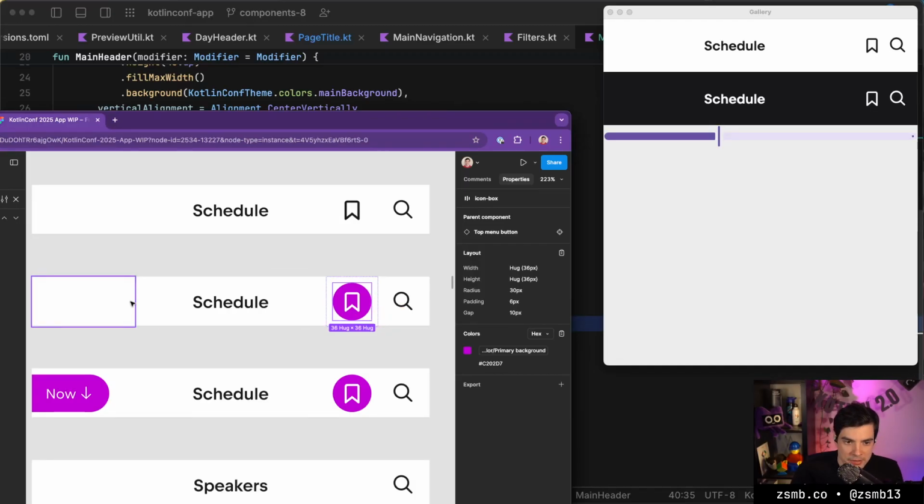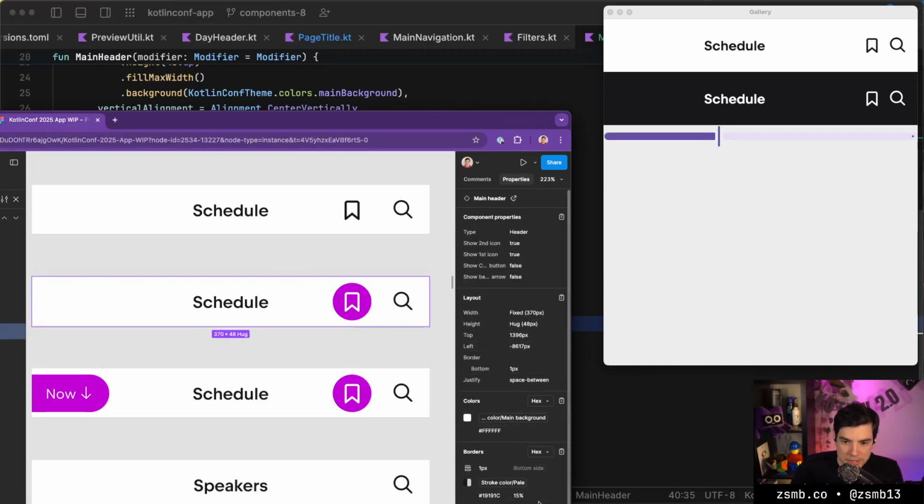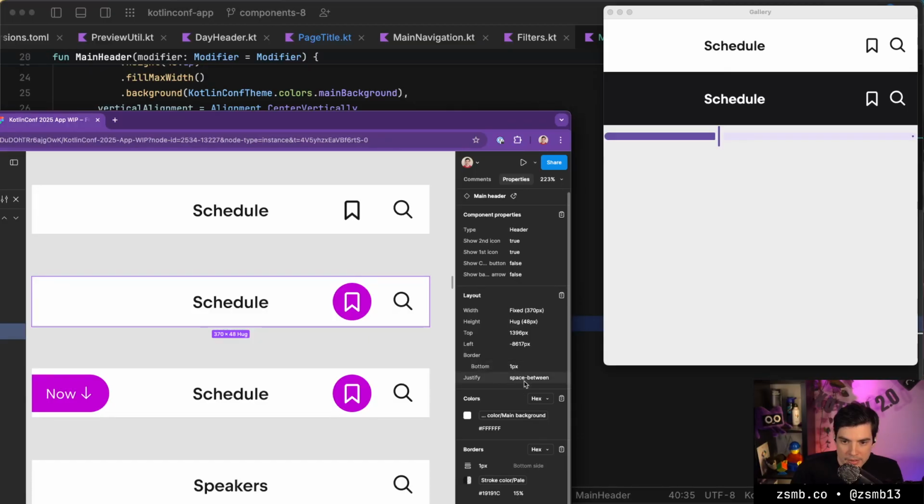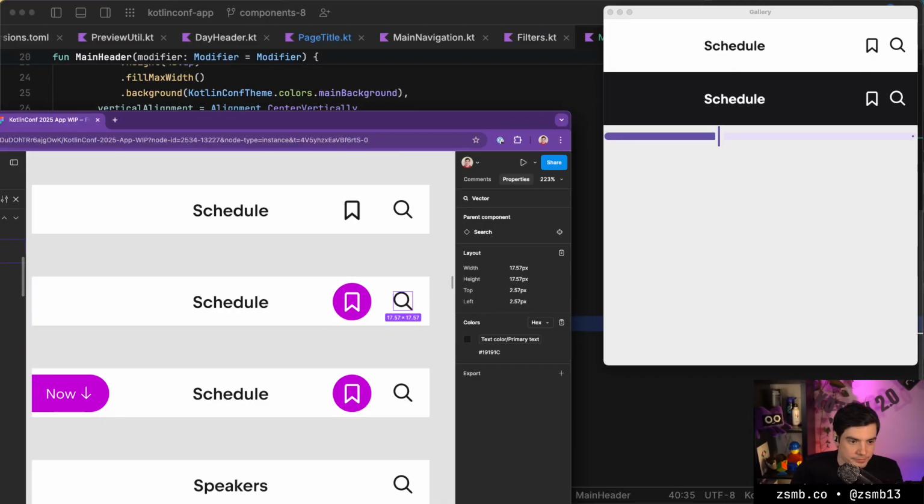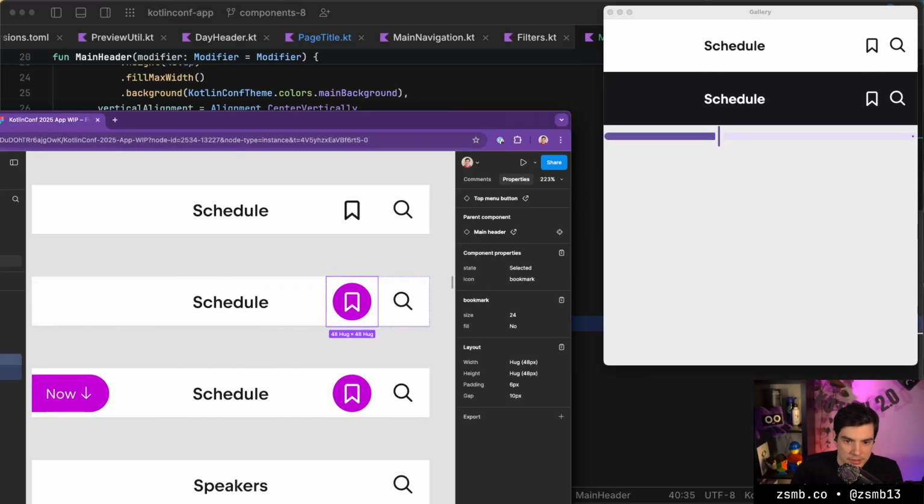We do need some kind of spacing in here, so if we check, is there like a gap specified here? So in the icon box, I guess both are just 48 by 48 dps. But there is a gap of 10 pixels and a padding of 6.